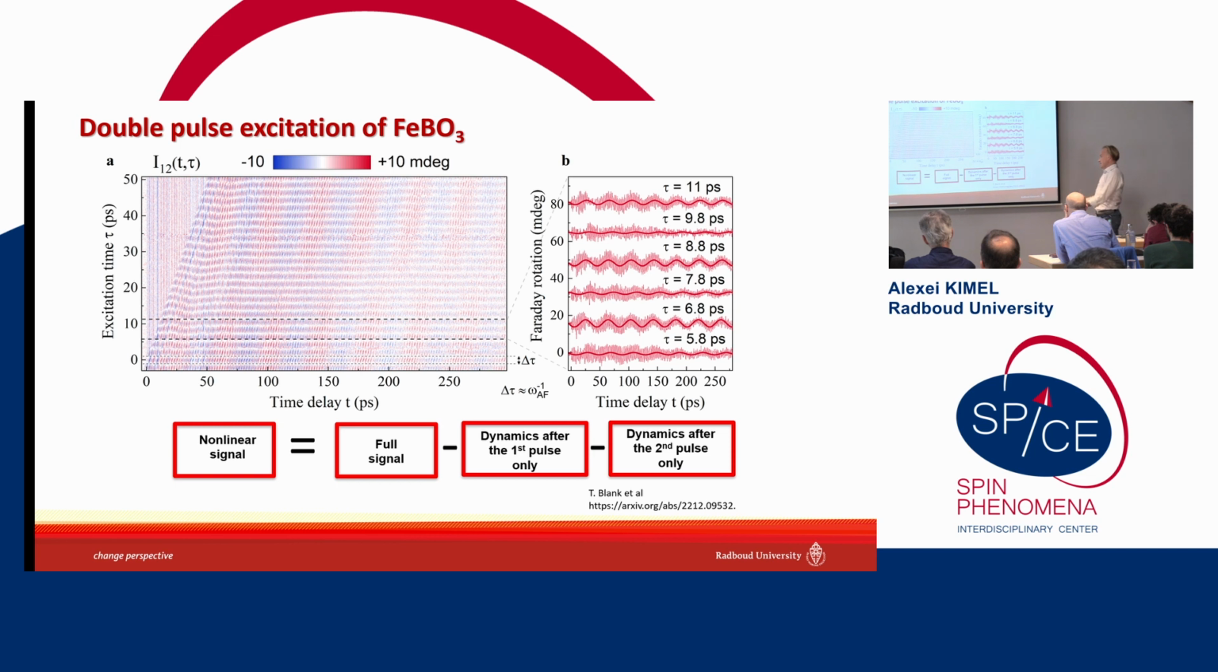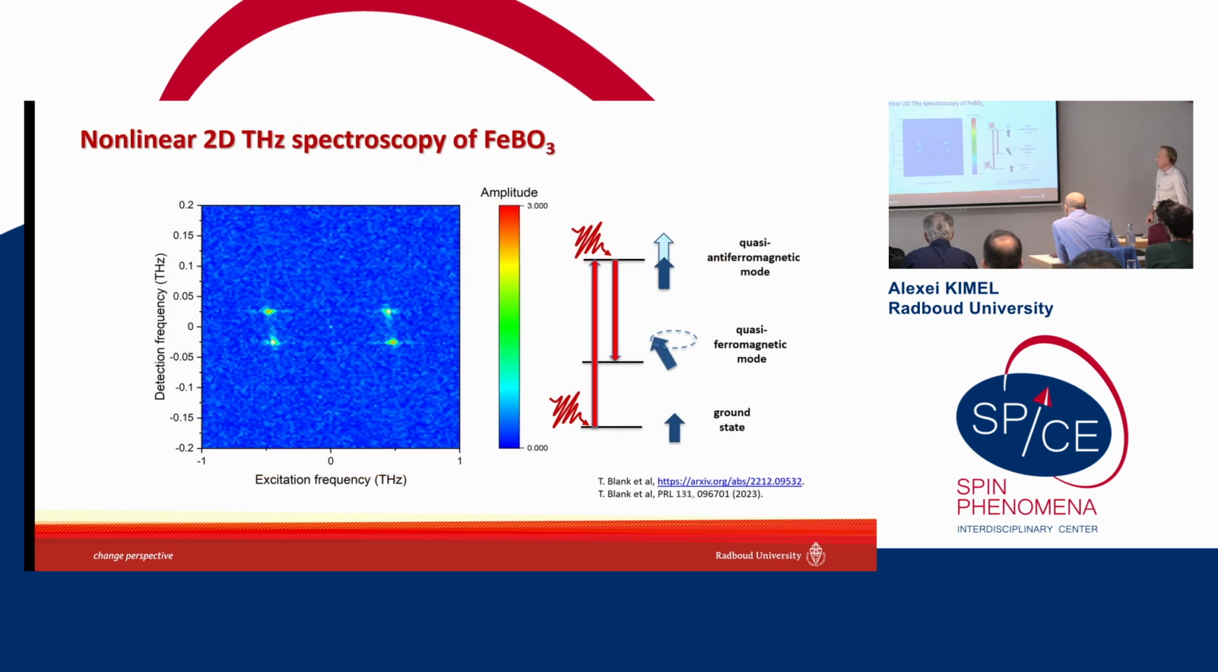So what we did, as I said, we are now checking if 1 plus 1 is equal to 2. We take the full signal induced by 2 terahertz pulses, then subtract the signal induced by the first terahertz pulse only, and the signal induced by the second terahertz pulse only. If 1 plus 1 is equal to 2, we should have 0 here. And if it is not, it's interesting to see what we have. So we did this in the time domain. Then we make a Fourier transform. And this is the result of the Fourier transform.